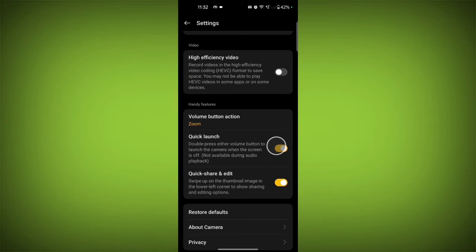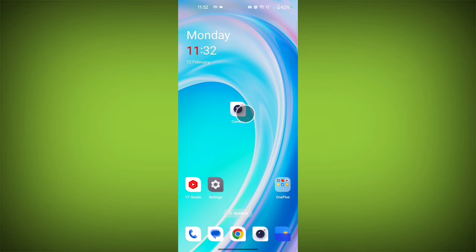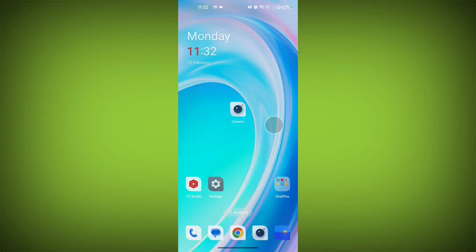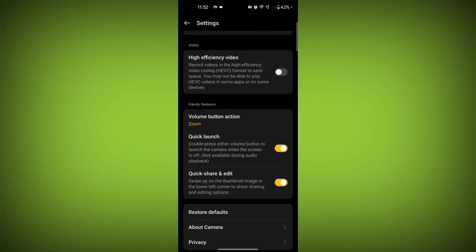Tap on it. Okay, now you have to just press two times on the volume button. Here you can read also: double press either volume button to launch the camera when the screen is off. Okay, not available during audio playback.